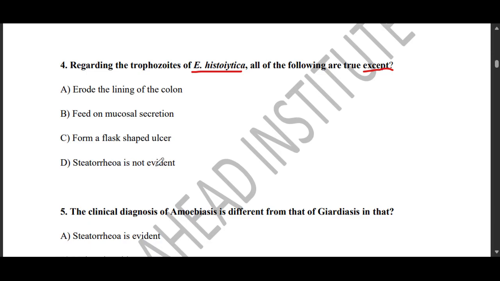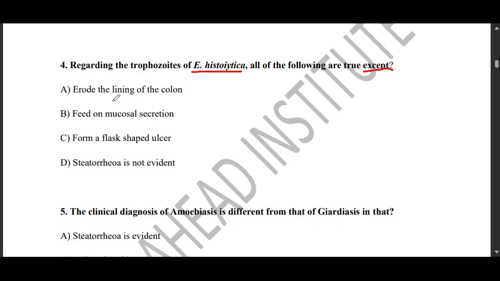Which one is the answer? True except, which one are we going with on this particular question?